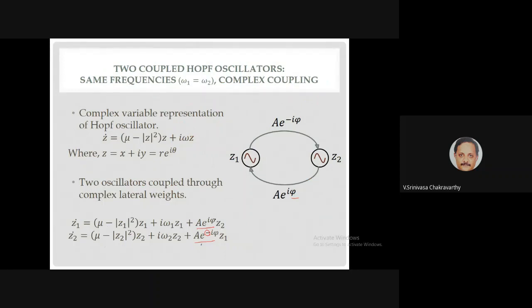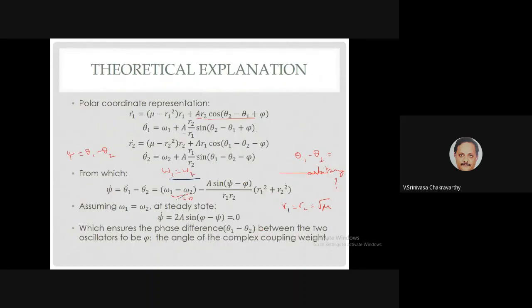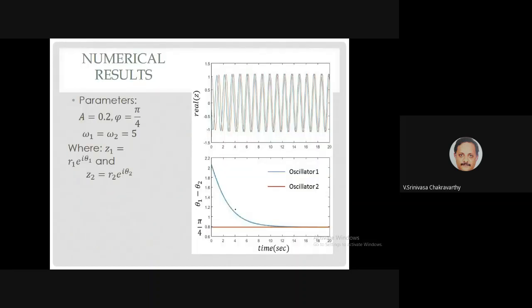So if phi is 0, you get real positive. That means the phase difference is 0. That's what we got. And if phi is pi, you have real negative. Therefore, phase difference is pi. That's what we got here. But if phi is some arbitrary number, you get that arbitrary phase difference. So you're able to get a more general kind of coupling between two oscillators. Because if two oscillators couple always with a phase difference of 0 or pi, it's very restrictive. We want to have a more general kind of coupling. So that's what we're able to achieve.